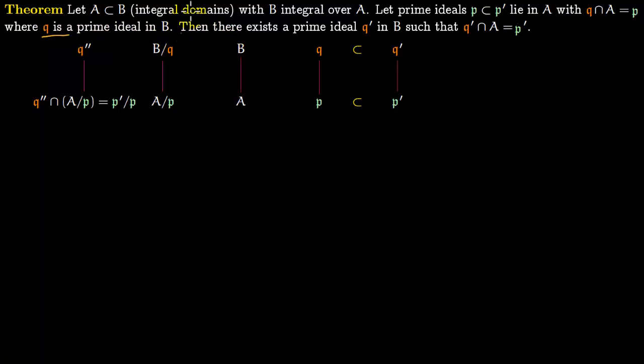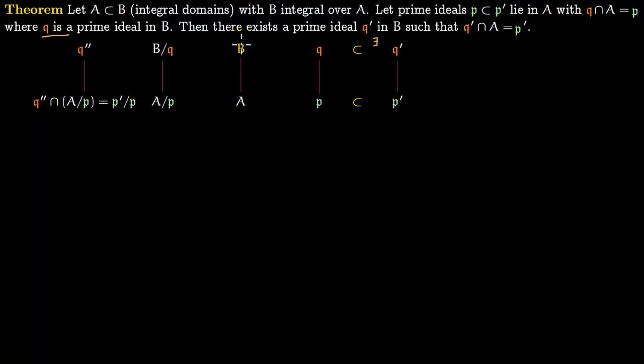So now this going up theorem says then there exists a prime ideal Q prime which sits over P prime. So there exists this Q prime in B such that Q prime intersection A is P prime. So that is, the contraction of Q prime back to A is P prime. So we have to show that such a thing exists.